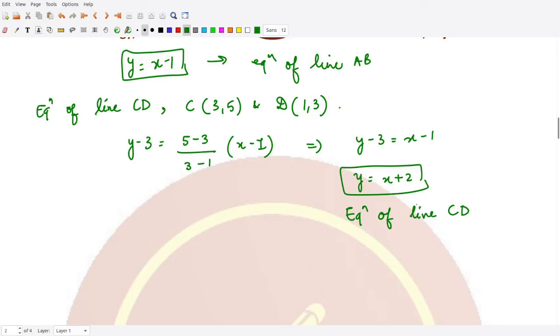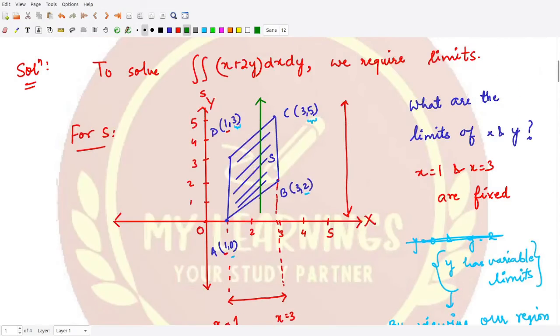So that means when this green vertical line enters this region at line AB at this point, what is the value of y here? Y is variable and can be calculated using the equation of this line, which we have just calculated. Y is equal to x minus 1, and here it leaves the region at CD. The equation of that line we have just calculated to be y is equal to x plus 2. So that means we have obtained our limits.